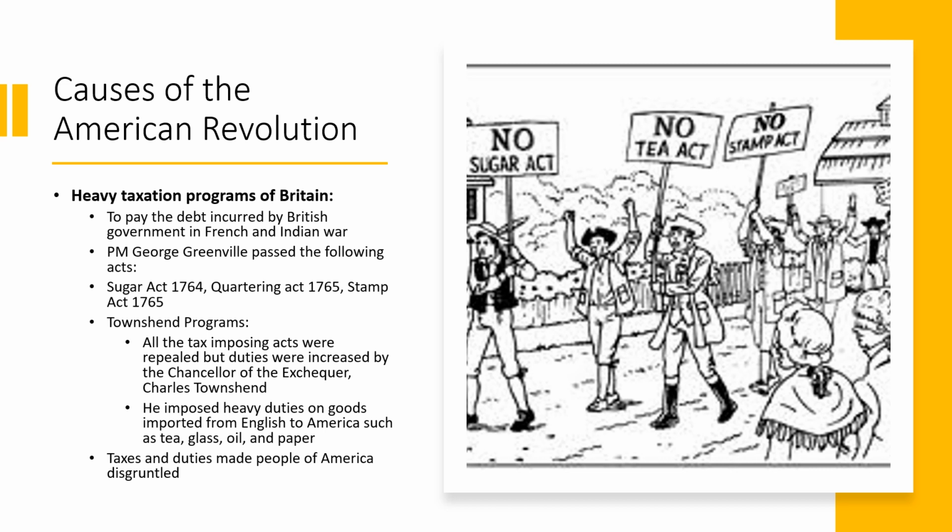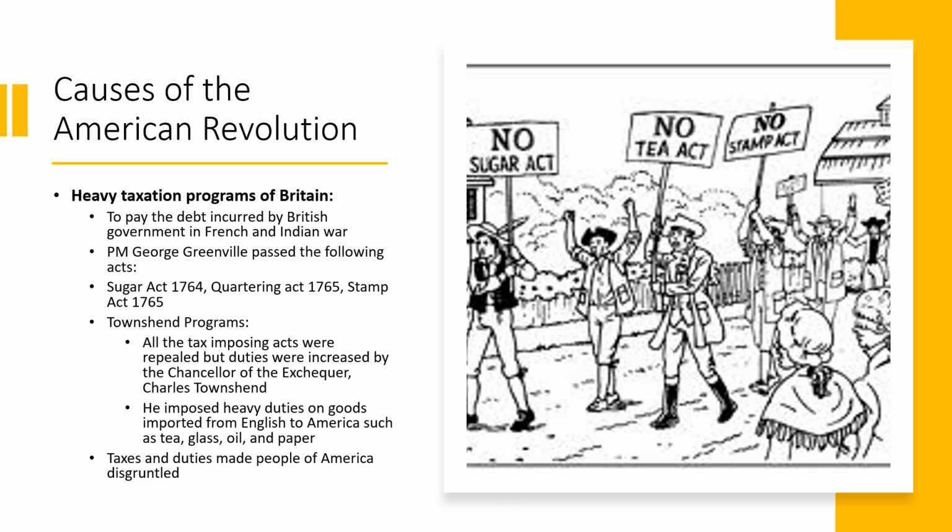Now what was this Sugar Act? Sugar Act was about the imported sugar. It was decided in this act that the American colonies would import sugar from Britain, from Europe, and on this imported sugar these colonies would pay heavy taxes. Why was British doing this? To accumulate the wealth, to reduce the debt, to pay the debt that the British incurred in the war.